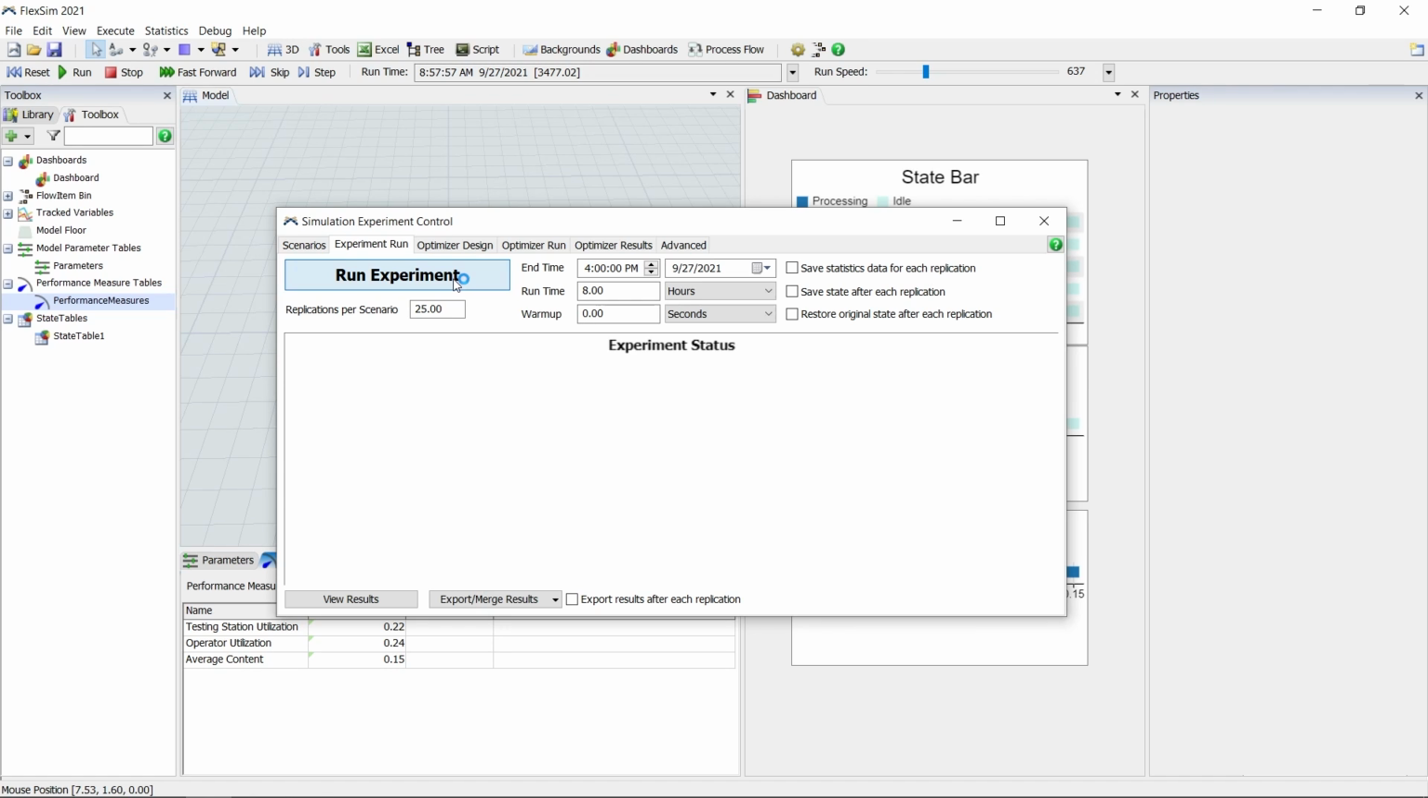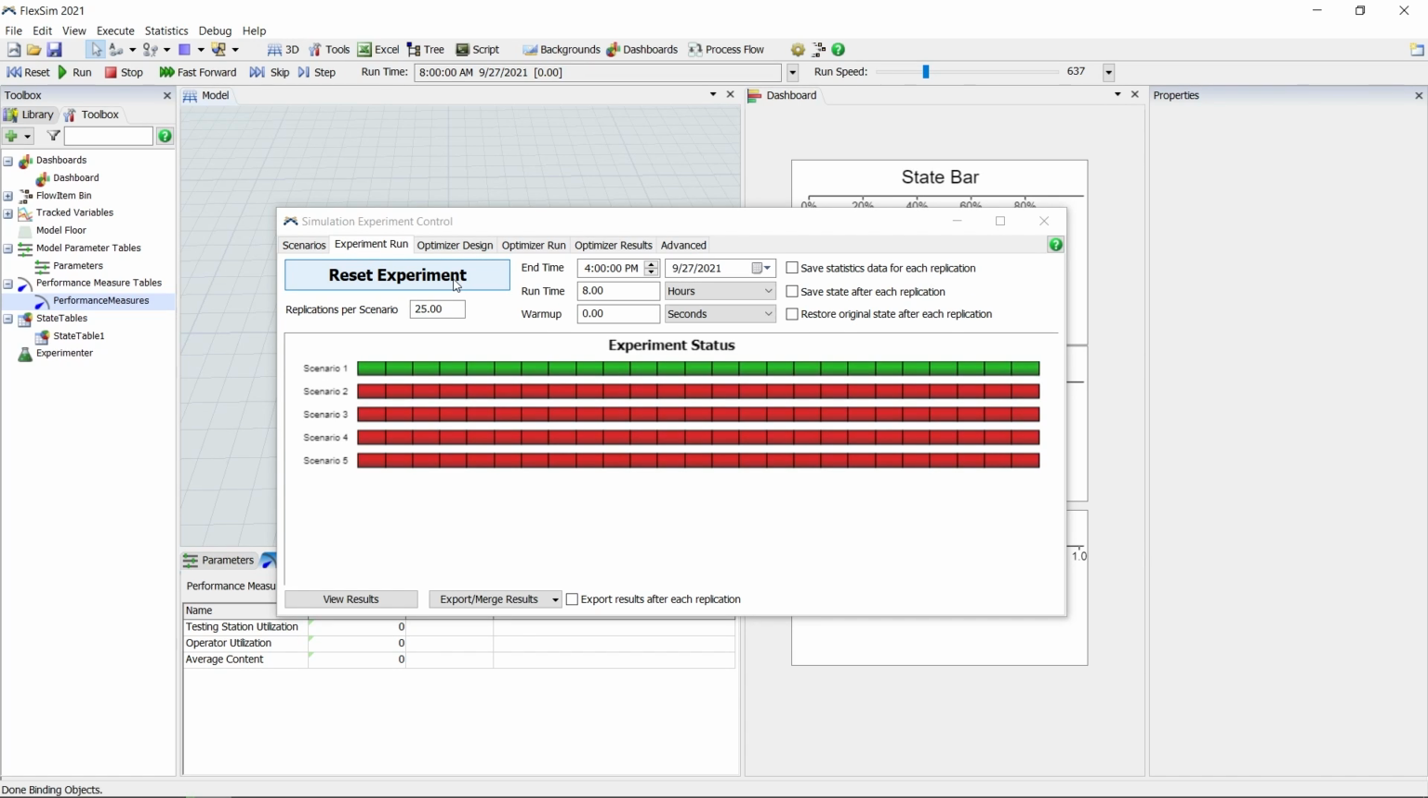Each bar segment represents a replication, where an entire 8-hour period is simulated. FlexSim's experimenter is multi-threaded, so it will run a replication on each CPU core simultaneously. When a replication is finished, that segment will turn green, and the experiment is finished when everything shows up green. Click View Results, and let's see what happened.